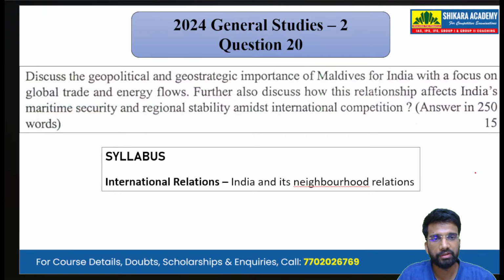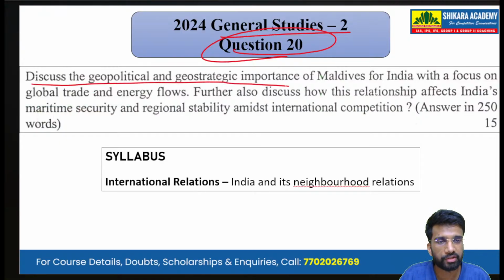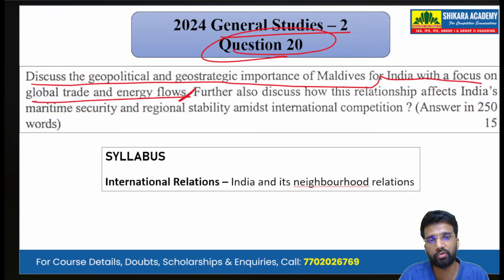Moving on to the final question, that is 2024 GS Paper 2, question number 20. Discuss the geopolitical and geostrategic importance of Maldives for India with a focus on global trade and energy flows. So the question is directly asking us to discuss the geopolitical and geostrategic importance of Maldives for India. And the special focus should be on trade and energy.